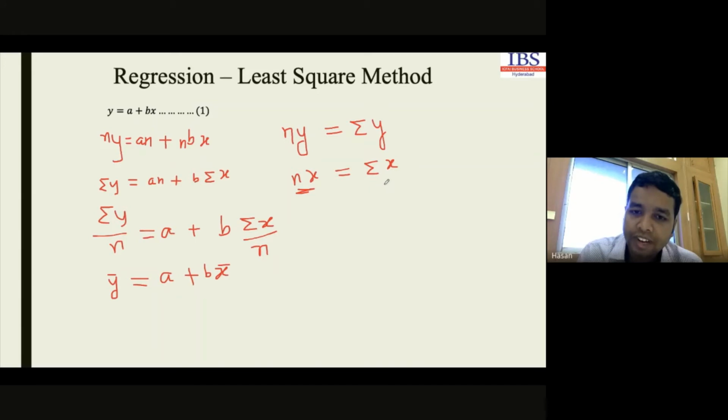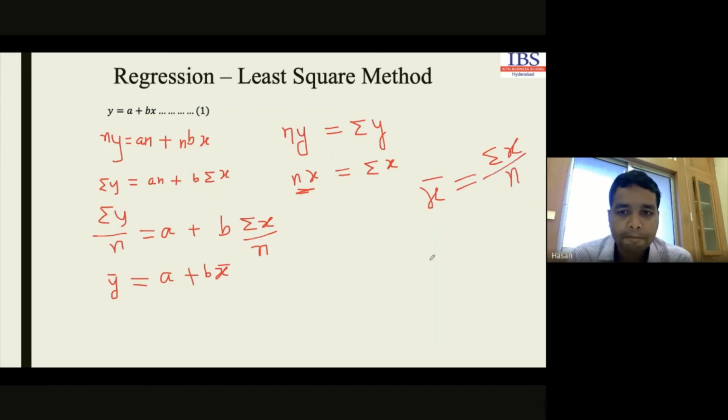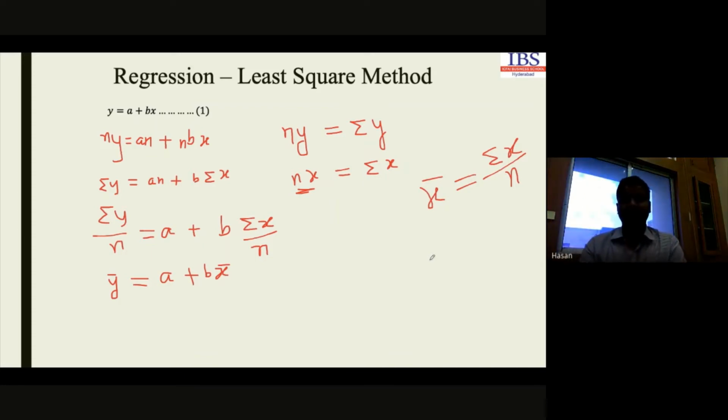Now we divide this summation of x by n, and we know that x bar is the summation of x by n. Is that clear? Are you getting my point? Tell me. I'm not getting your response.